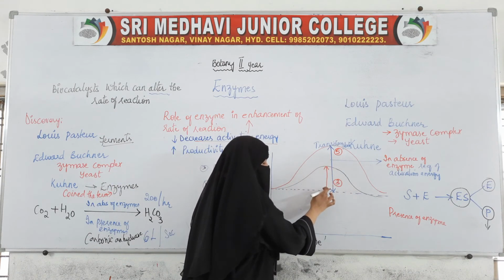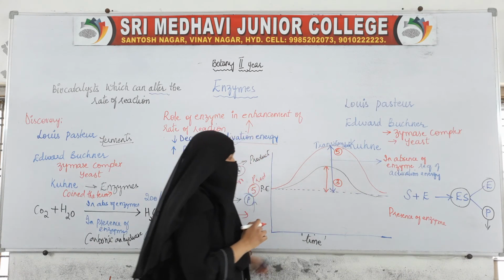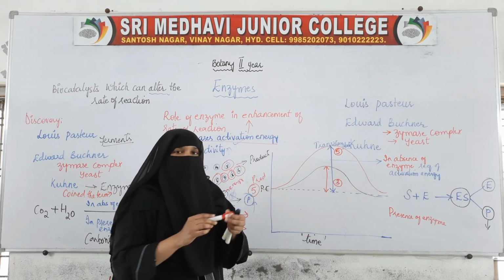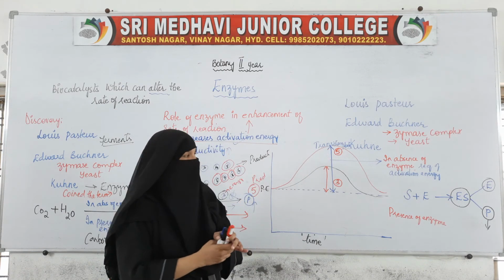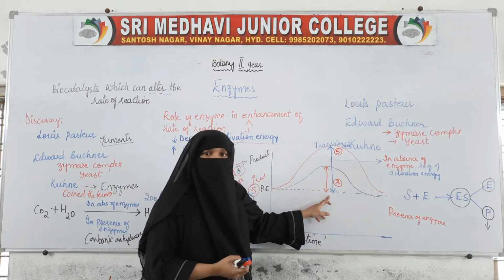This is your activation energy in the presence of enzyme, and this is your activation energy in the absence of enzyme. In the absence of enzyme, the activation energy is more; in the presence of enzyme, it is less.